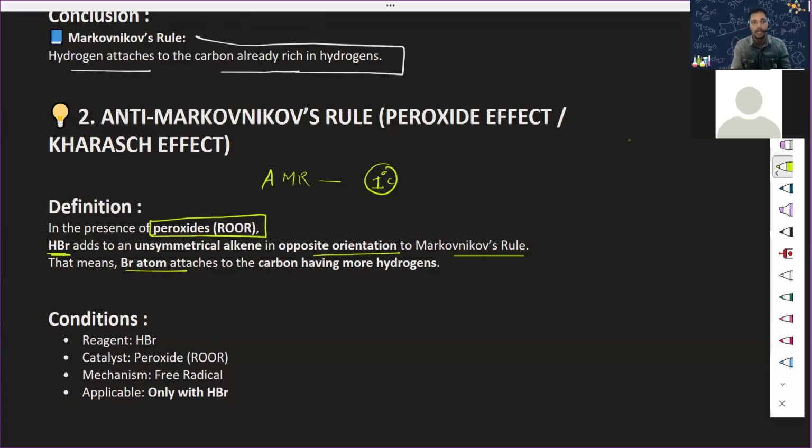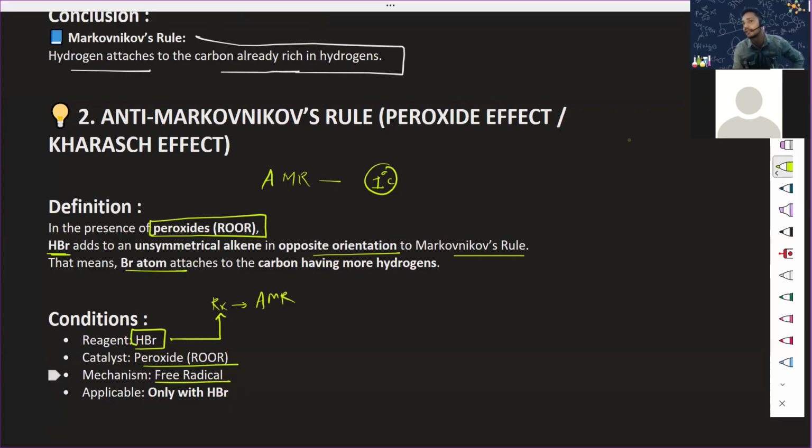So what is the conclusion? The reagent is HBr. Always remember anti-Markovnikov rule: the reagent is HBr, the catalyst is peroxide. What is a catalyst? It speeds up the reaction, or here, it makes HBr attack first on the primary carbon, the first carbon. Then the mechanism is free radical.